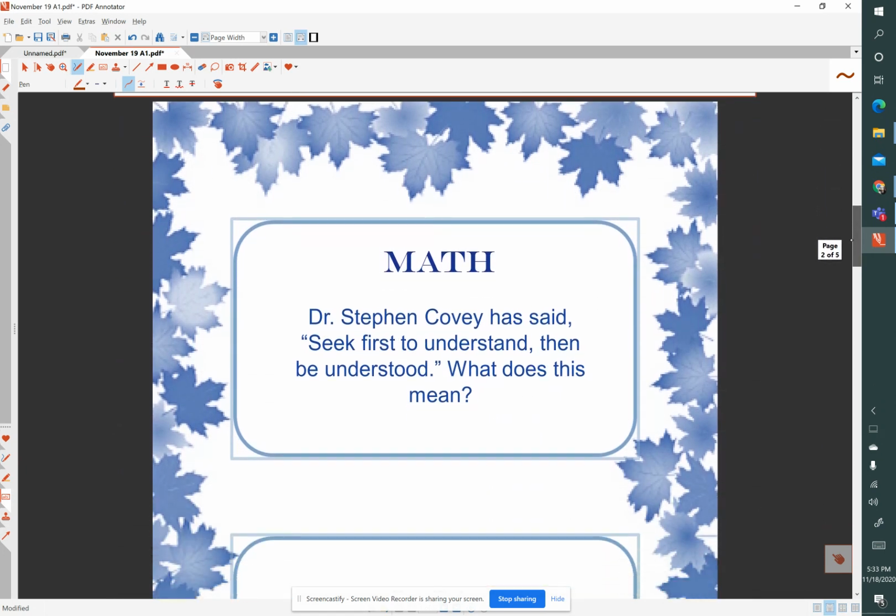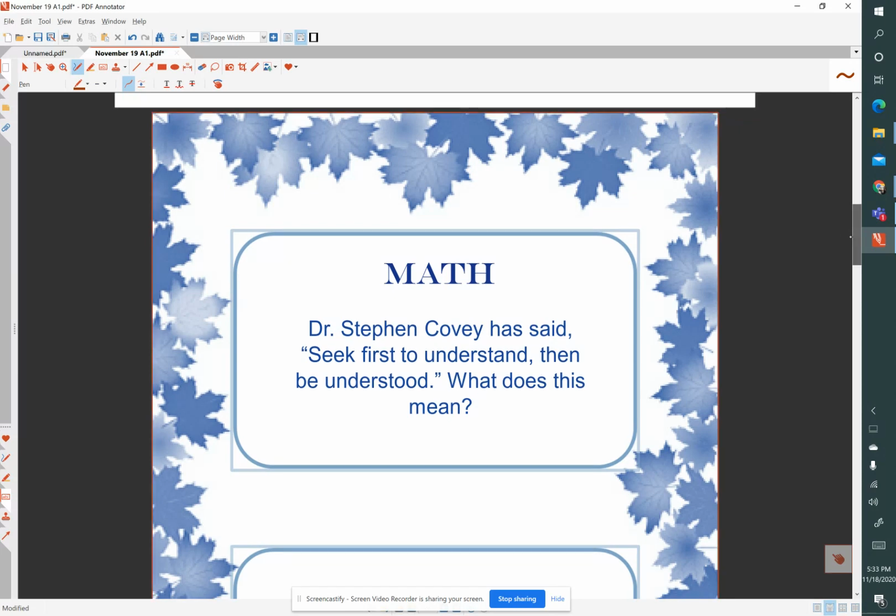Our Do Now prompt is this quote from Dr. Stephen Covey, who said, "Seek first to understand, then be understood." That actually is a little bit biblical, comes out of the Beatitudes in the Bible. Dr. Stephen Covey was a great author who wrote a book called The 7 Habits of Highly Effective People, and his son, Sean Covey, converted it and directed it towards teens, and wrote a book called The 7 Habits of Highly Effective Teens. Wonderful book. I would encourage you to not only read it, but apply it to your life.